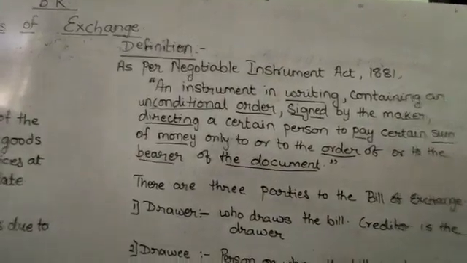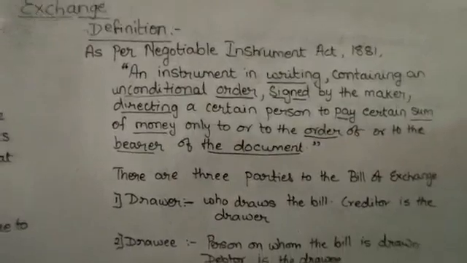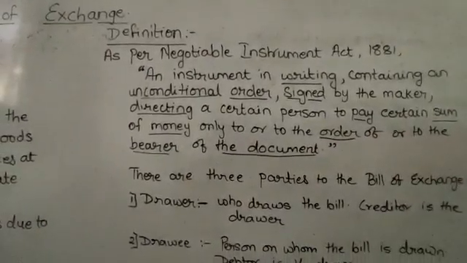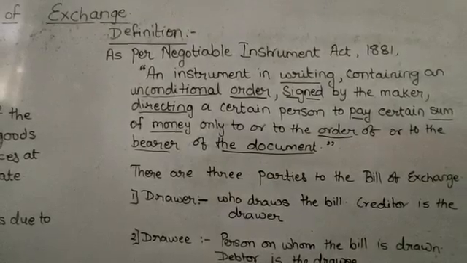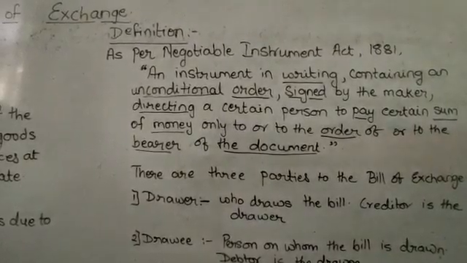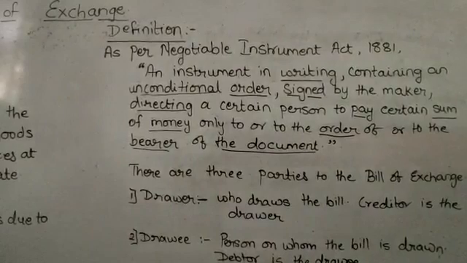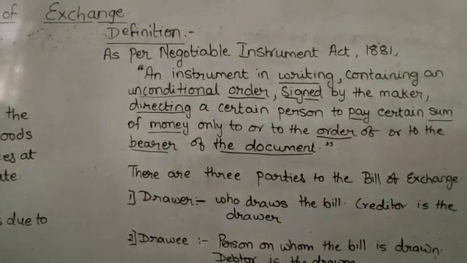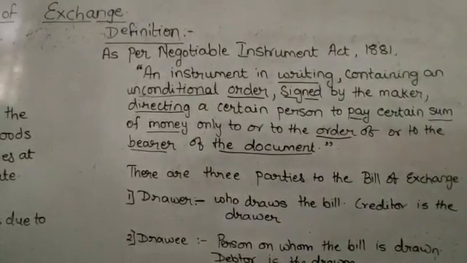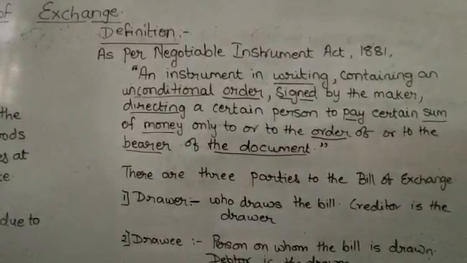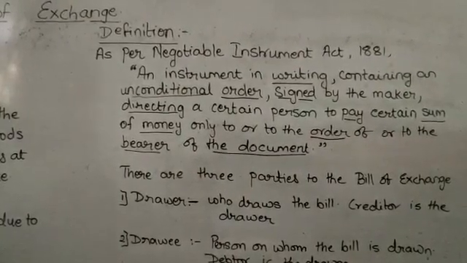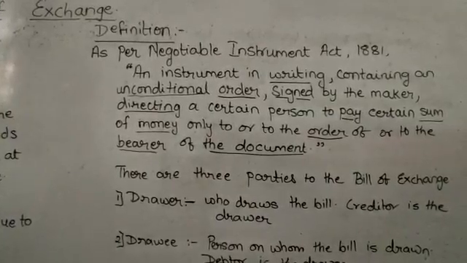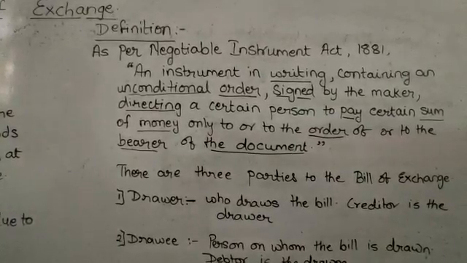Next feature is directing a certain person. So whenever a certain person is pointed out or indicated in the bill, it is called a bill of exchange. Bill of exchange will speak about the debtor. It will point towards the debtor and it will be written in the name of the debtor, to pay a certain sum of money.